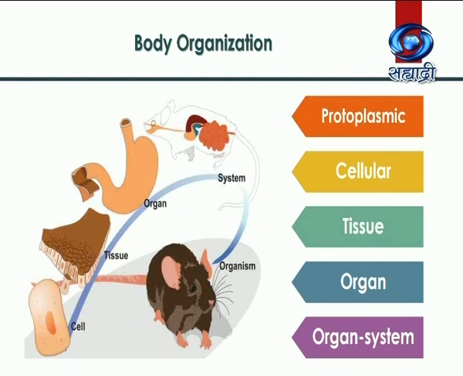Now, many organs work in coordination to perform certain functions and lead to formation of an organ system. At this level, there is clear division of labor among all the body systems. But remember one thing, the complexity of organ systems differs in various animal groups. This type of organization is organ system grade organization.